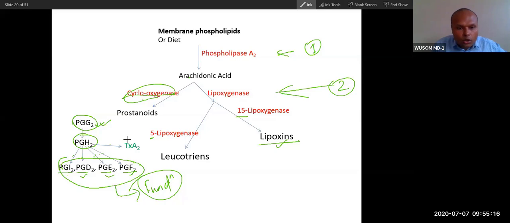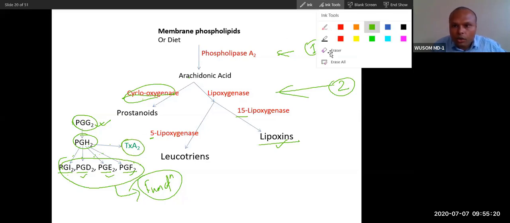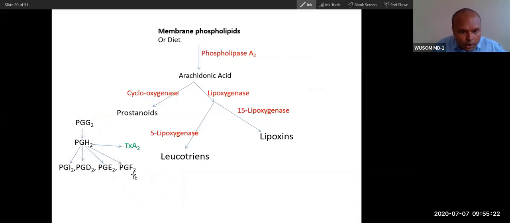And from this H2 only, thromboxane A2 will also be synthesized. Why is the number 2 given? Because the compounds formed all have 2 double bonds, and that is why 2 is given. All have 2 double bonds.